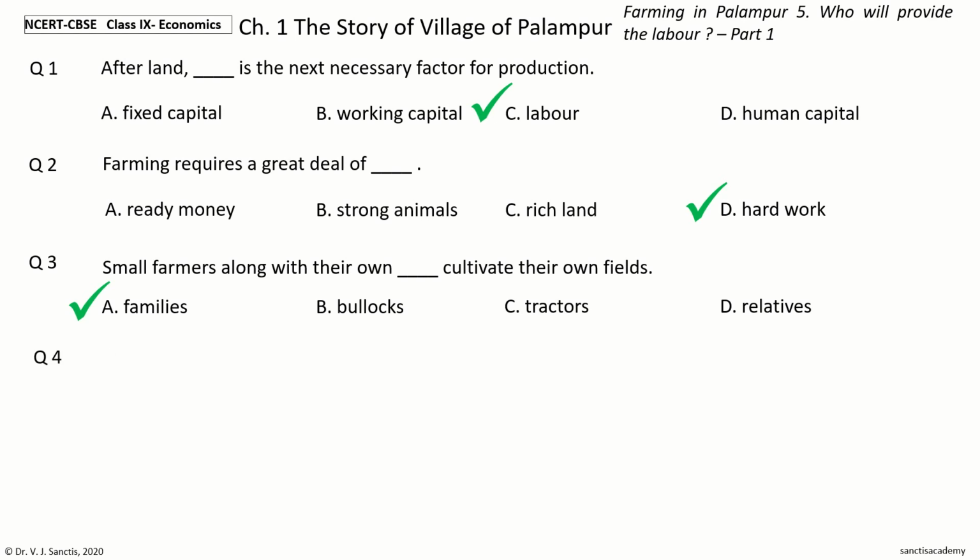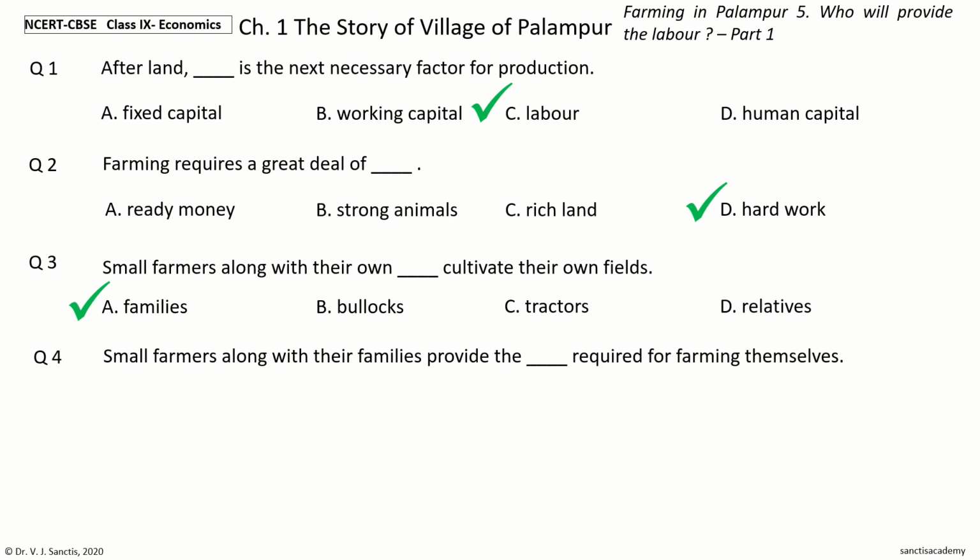Question 4. Small farmers along with their families provide the dash required for farming themselves. The options are land, labor, capital, enterprise. Your time to choose. And the answer is labor. So, small farmers along with their families provide the labor required for farming themselves.